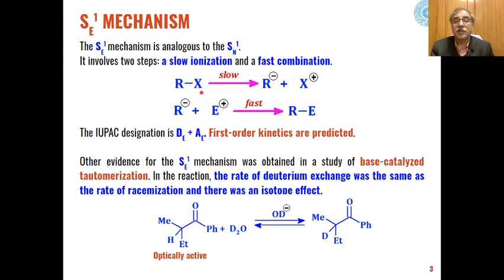So, that is why this reaction is a unimolecular electrophilic aliphatic substitution reaction, and as per IUPAC, the designation of SE1 or unimolecular electrophilic substitution reaction is DE plus AE, and this follows first order kinetics as I have already told you.